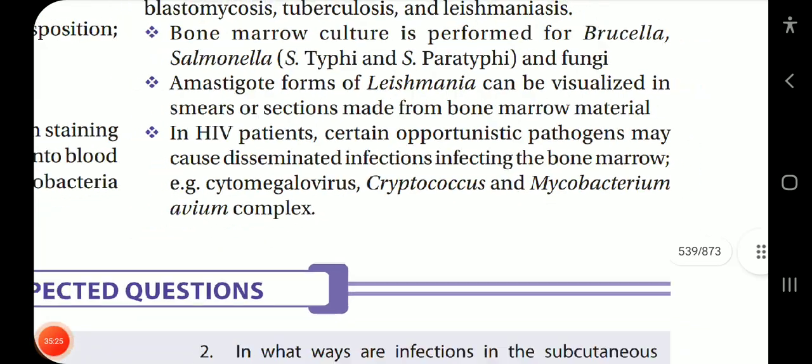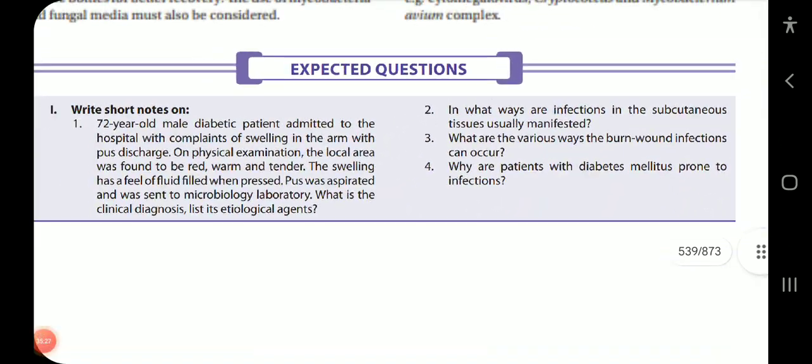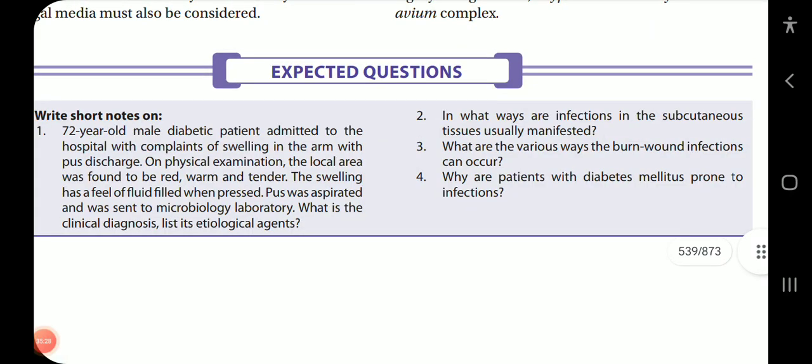Okay, so this completes our chapter. Now, the expected questions. A 72-year-old male diabetic patient admitted to the hospital with complaints of swelling in the arm with pus discharge. On physical examination, the local area was found to be red, warm, tender. Swelling has a feel of fluid when pressed. Pus was aspirated and sent to the microbiology laboratory. What is the clinical diagnosis? So this is clearly a case of abscess.